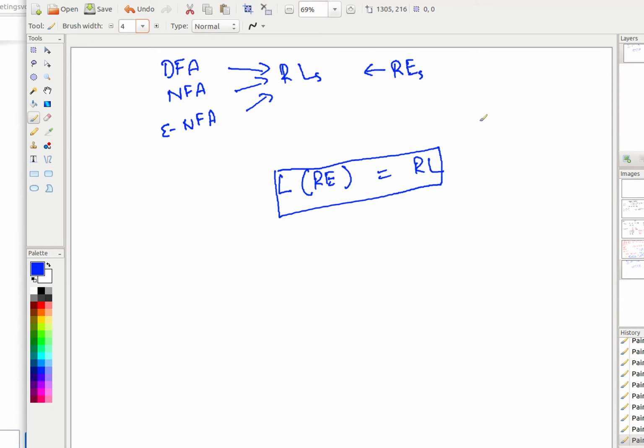If you want to prove that, the languages represented by these regular expressions should be the same as whatever is here. We have already established the equivalence between these things, and because of the equivalence, they are all equivalent to each other in terms of power of expressing languages.